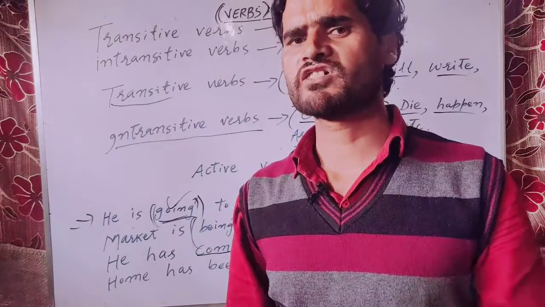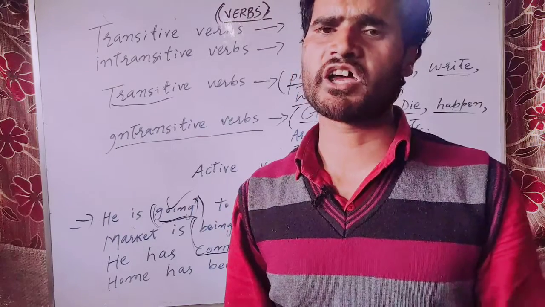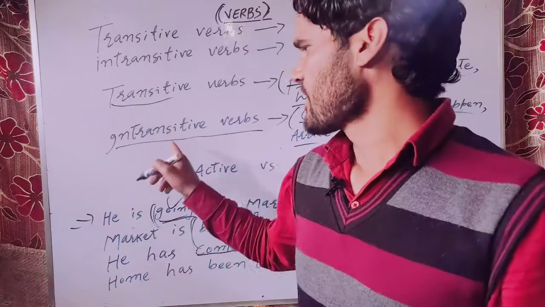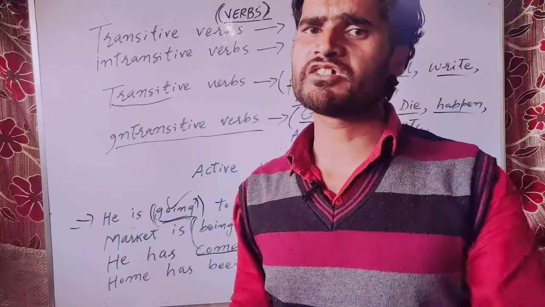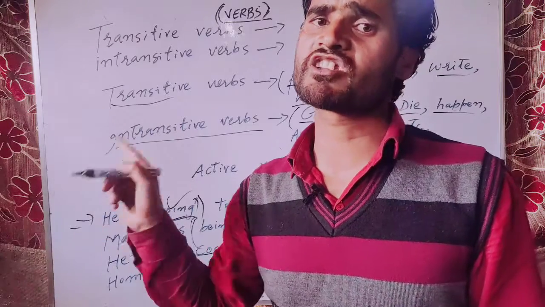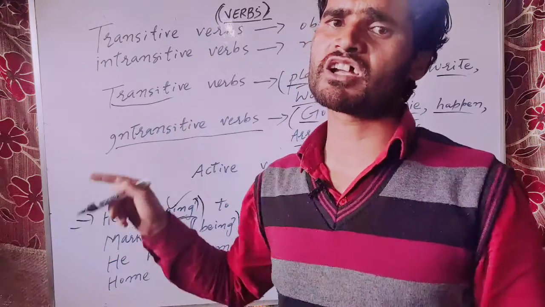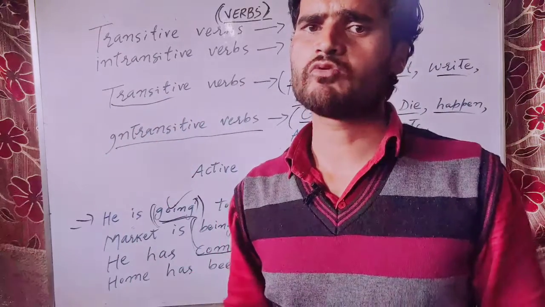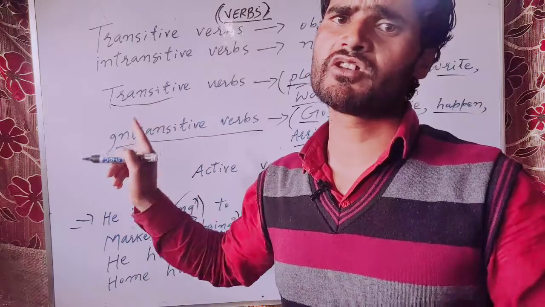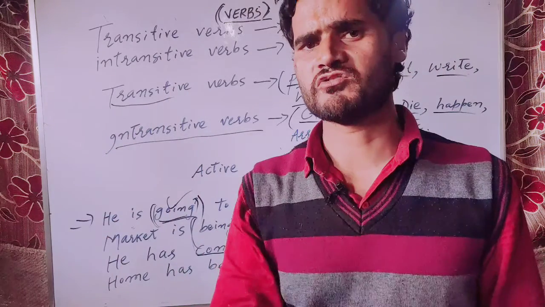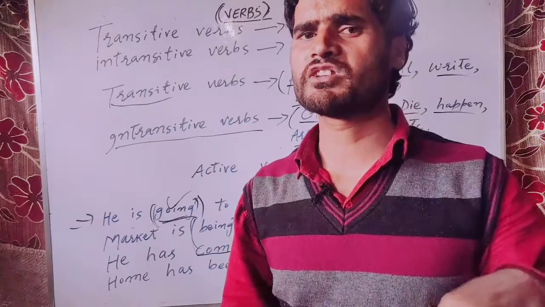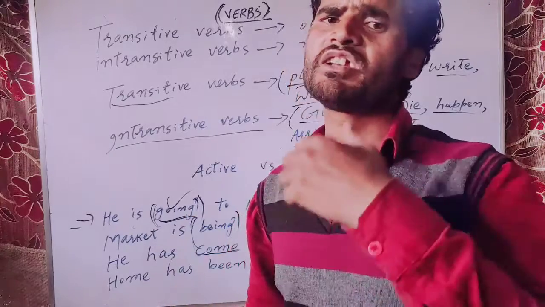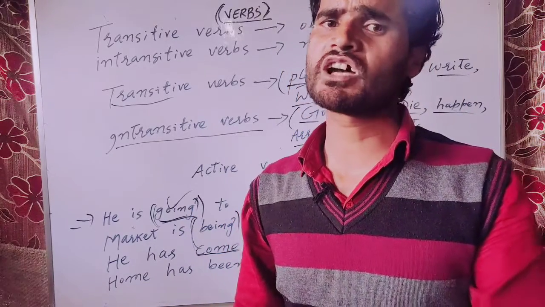How to know whether a verb is transitive or intransitive? I have already made a video for the identification of subject and object, and whenever you are able to identify the object in any sentence, it means that the verb is transitive. If that formula does not give us the answer, then it means that those sentences contain intransitive verbs. Intransitive verbs are those verbs which do not carry an object with them. They are complete in themselves. They do not need the object.